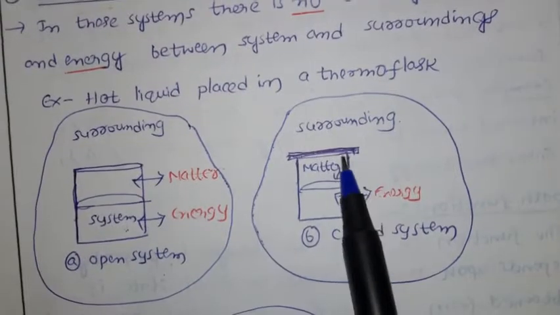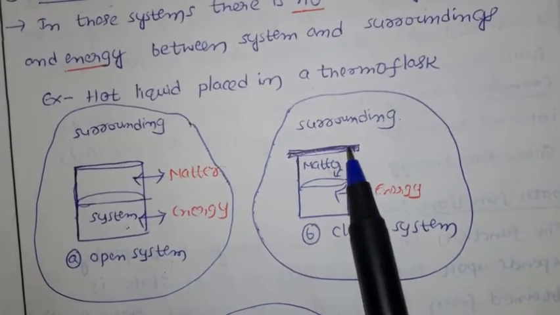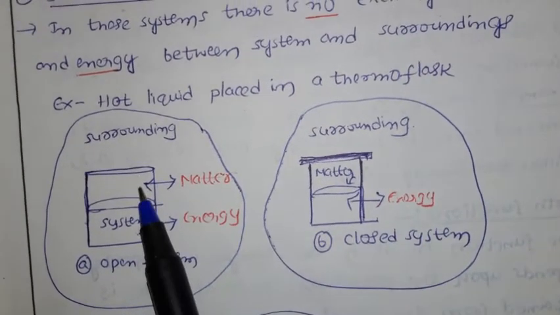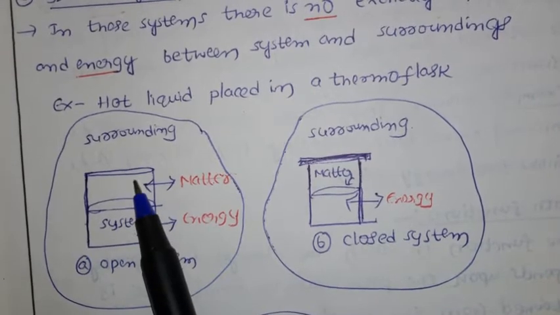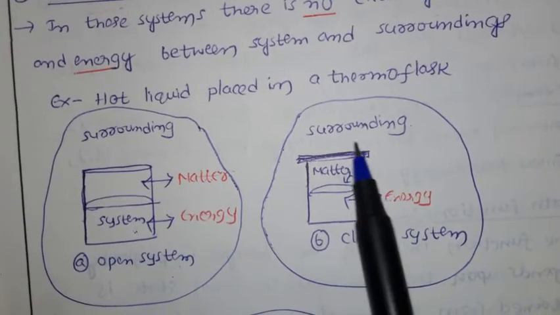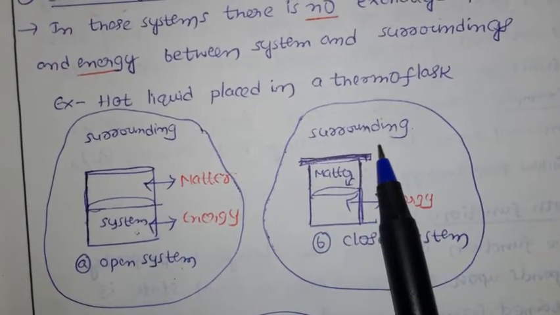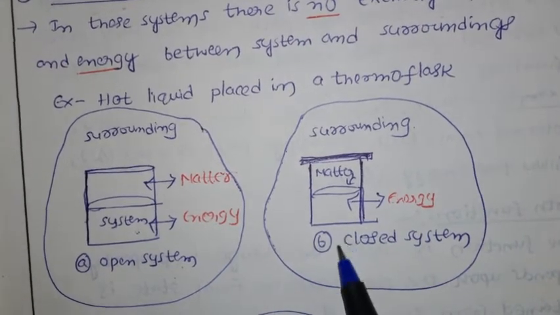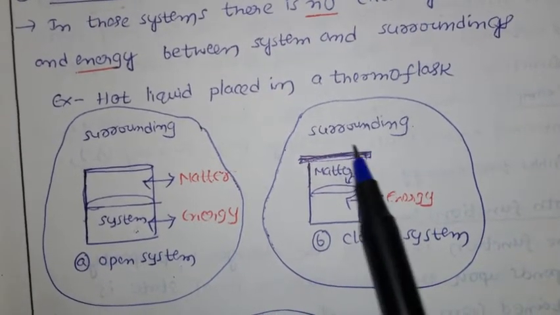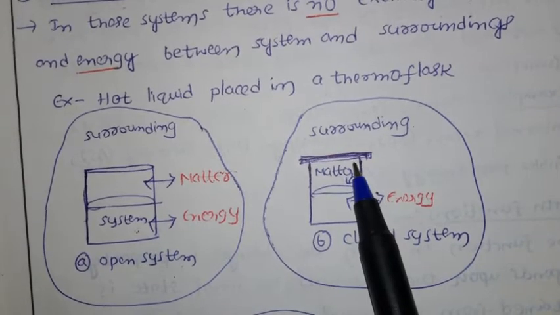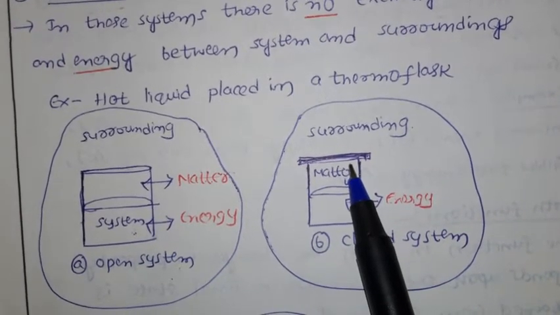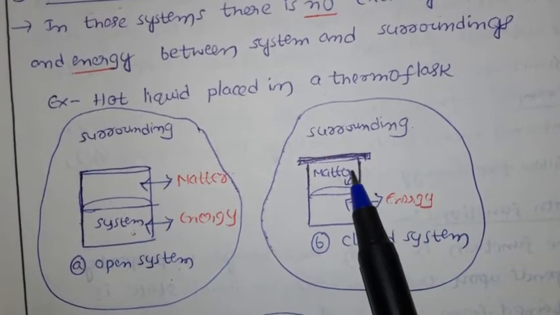Now see the example, boiling of liquid in a closed vessel. In the case of an open system the vessel is open, but in a closed system we close the vessel. For example, boiling the same water, if you keep the lid on, the water vapors coming up will come back down.